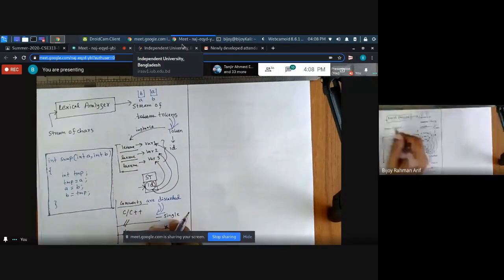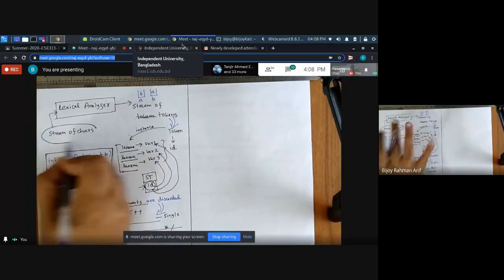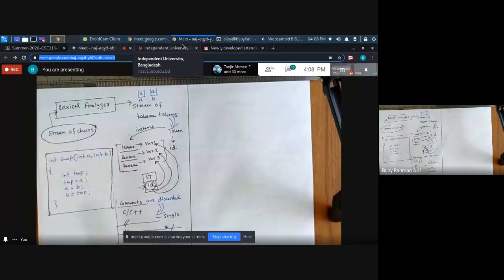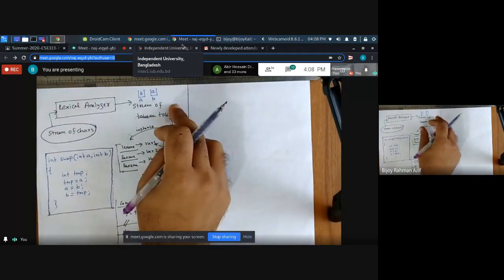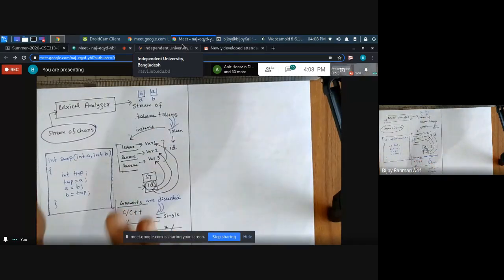It's a function. It is a stream of characters initially. The compiler does not understand anything. It is a stream of characters. Before compilation, the computer understands nothing. After the lexical analyzer phase, what would happen? It would become a stream of tokens.